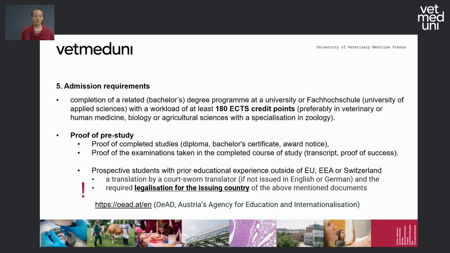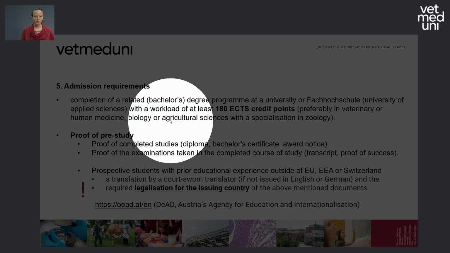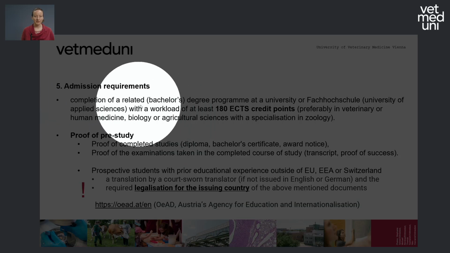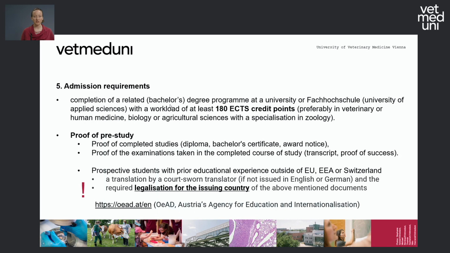So what are the requirements for admission? As mentioned, you will need to have completed a related bachelor's degree program, either at a university or at a University of Applied Sciences. You will need to have at least 180 ECTS credit points, meaning you will need to upload a proof of completed studies and also a proof of the examinations taken in the completed course of study. So you need a transcript of records or proof of success.